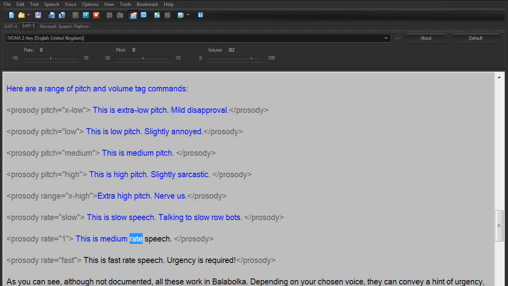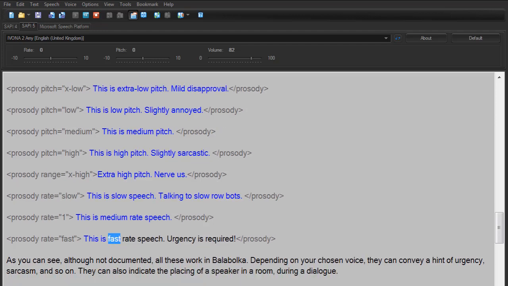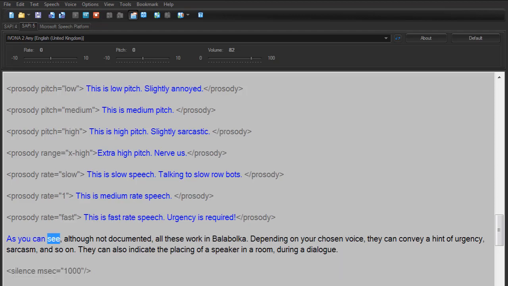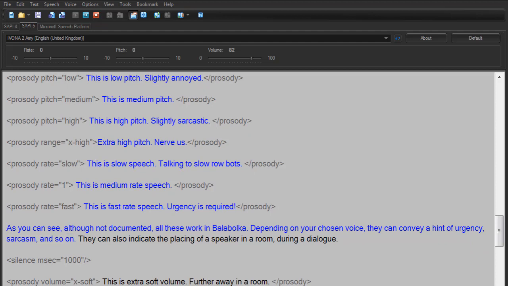This is medium rate speech. This is fast rate speech. Urgency is required. As you can see, although not documented, all these work in Balabolka. Depending on your chosen voice, they can convey a hint of urgency, sarcasm, and so on. They can also indicate the placing of a speaker in a room, during a dialogue.